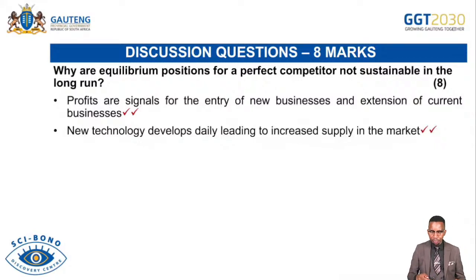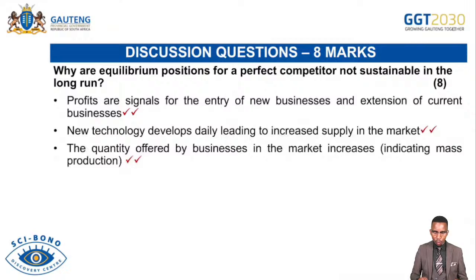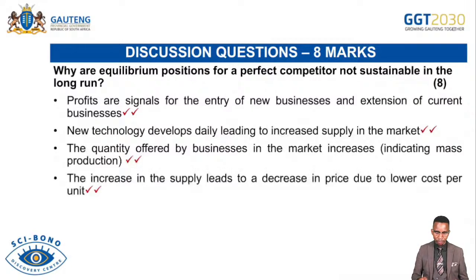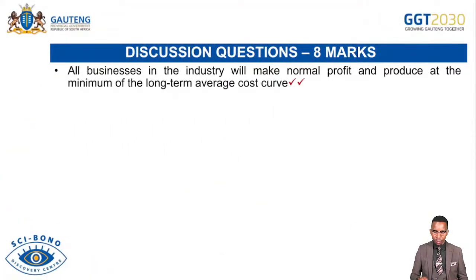New technology is developed, leading to the increase in supply in the market. And then the quantity offered by businesses in the market increases, indicating mass production. The increase in the supply leads to the decrease in price due to lower cost per unit within the market. And then we continue. All businesses in the industry will make normal profit and produce at the minimum of the long-run average cost curve.